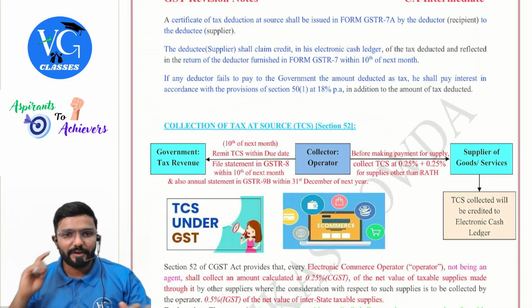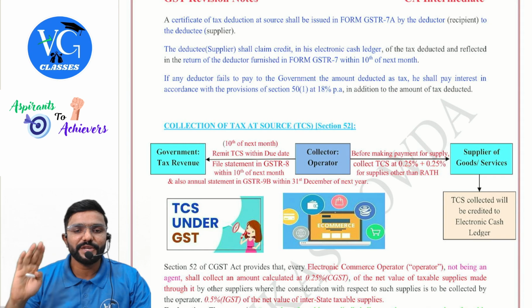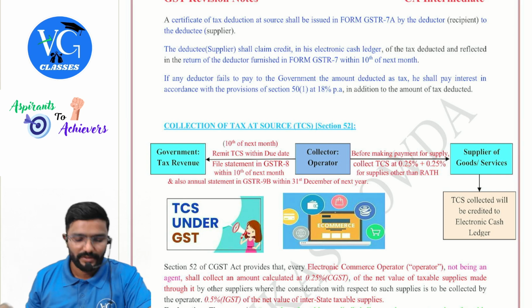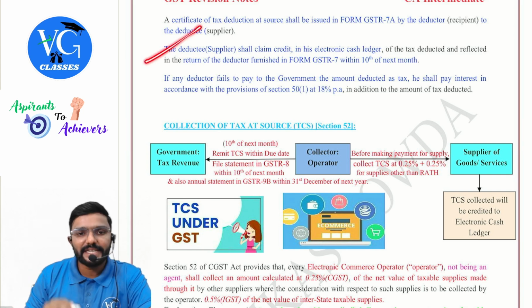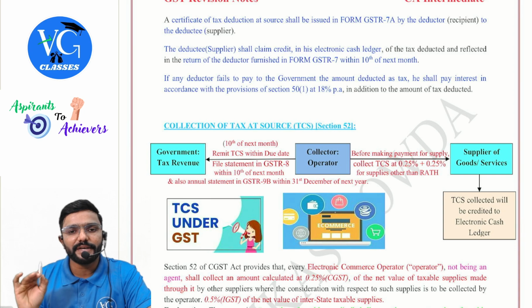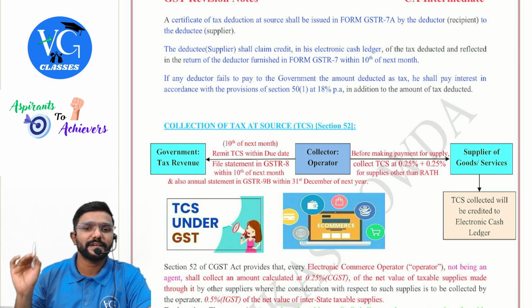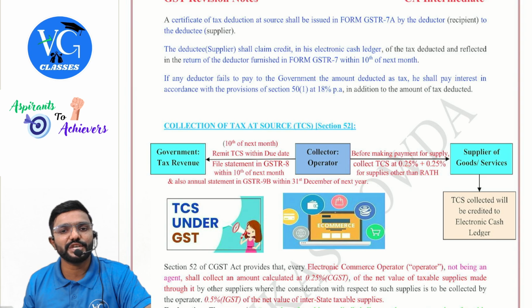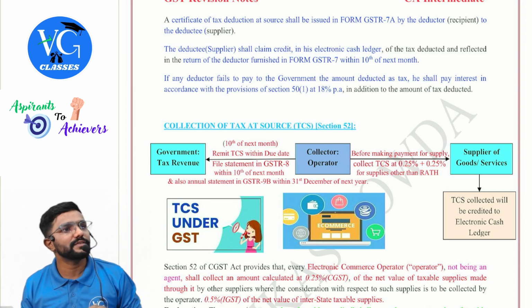Next, a certificate of tax deduction at source shall be issued in form GSTR 7A by the deductor to the deductee. Then, the deductee, that is the supplier, shall claim credit in his electronic cash ledger of the tax deducted and reflected in the return of the deductor furnished in form GSTR 7 within 10th of next month.